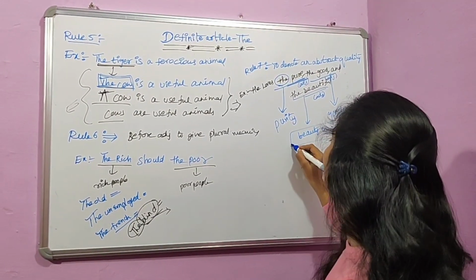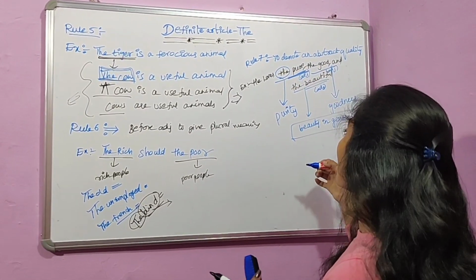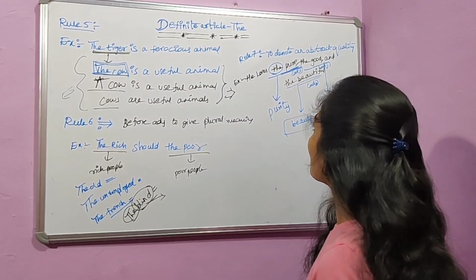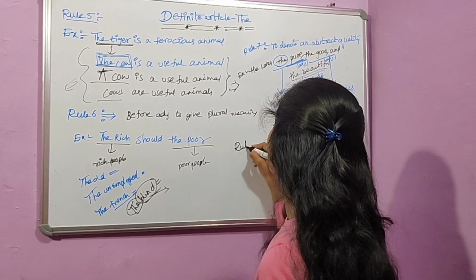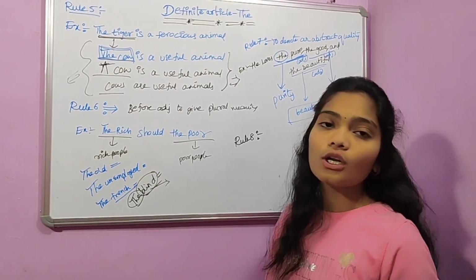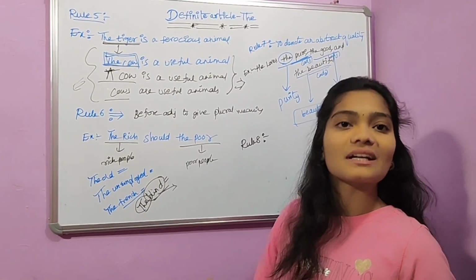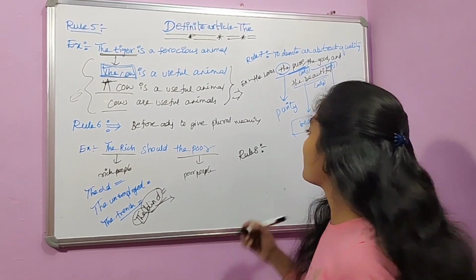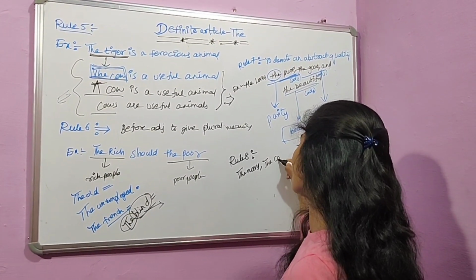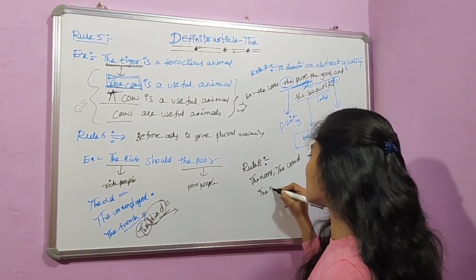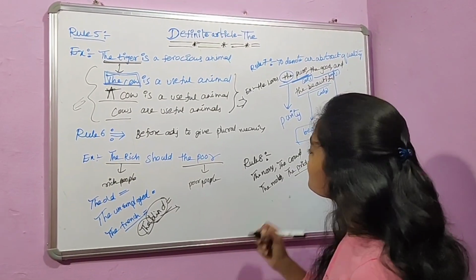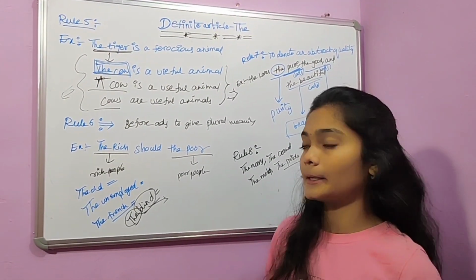Therefore, to convert the adjectives into abstract nouns, we can use the article before those words. Now, rule 8. Rule 8 is before the collective nouns. Collective nouns means a group of people, persons, places or things. For example, the navy, the crowd and the mob, the pride. There are many collective nouns. Before those collective nouns, we can use the article.